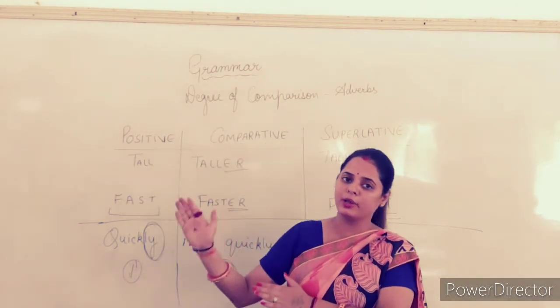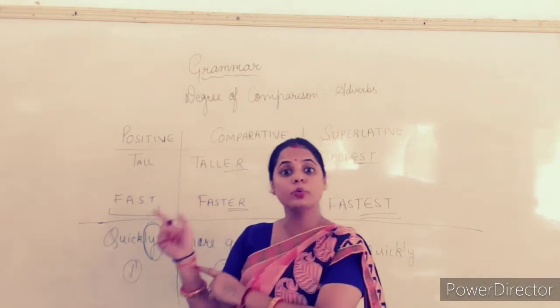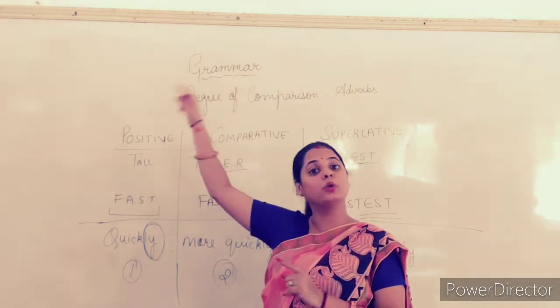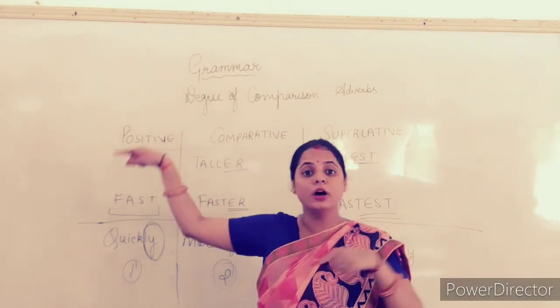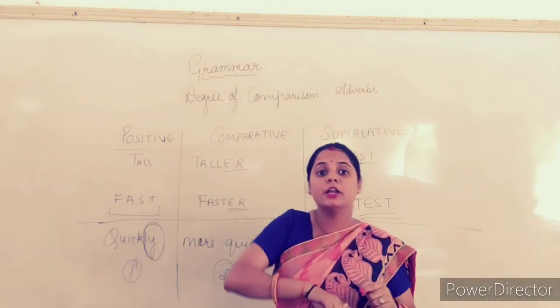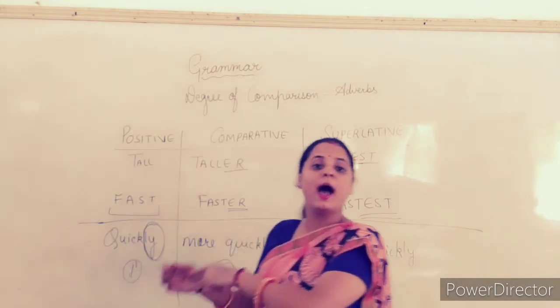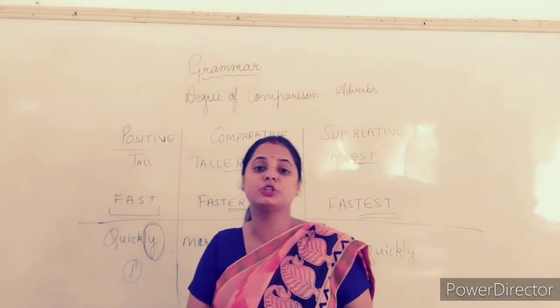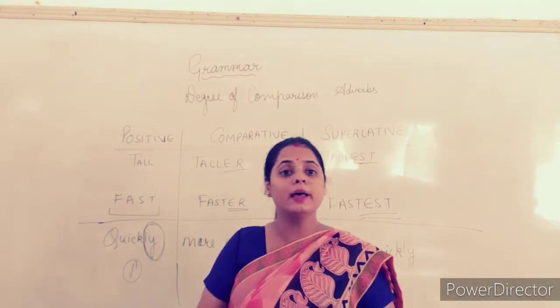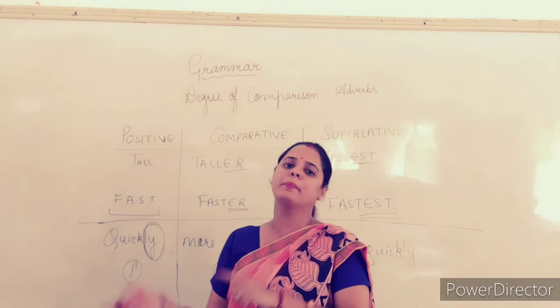First girl is running quickly. Second girl is running more quickly. It means that the action of second girl is compared with the action of the first girl, that she is running more quickly than the first girl. And this third girl is running most quickly. It means that she is running more quickly than girl number 1 and girl number 2.